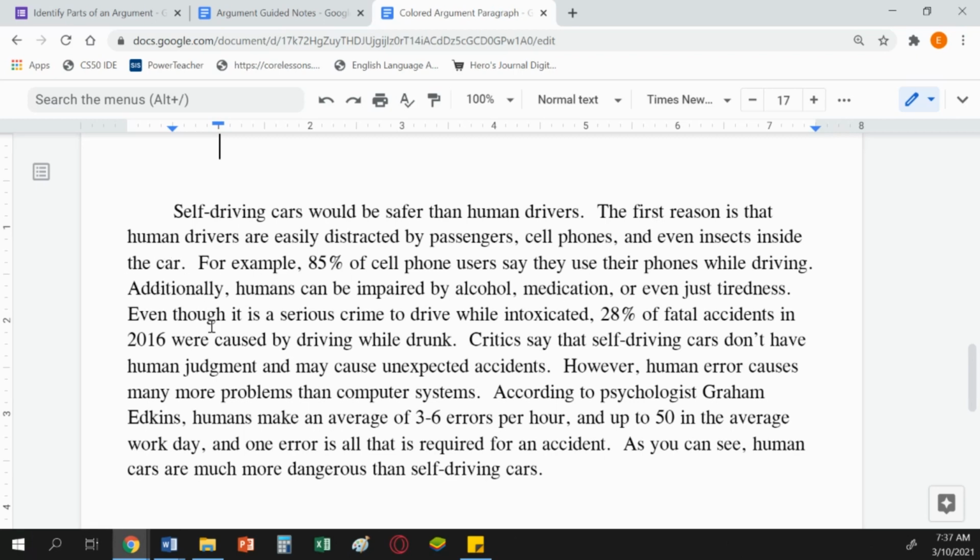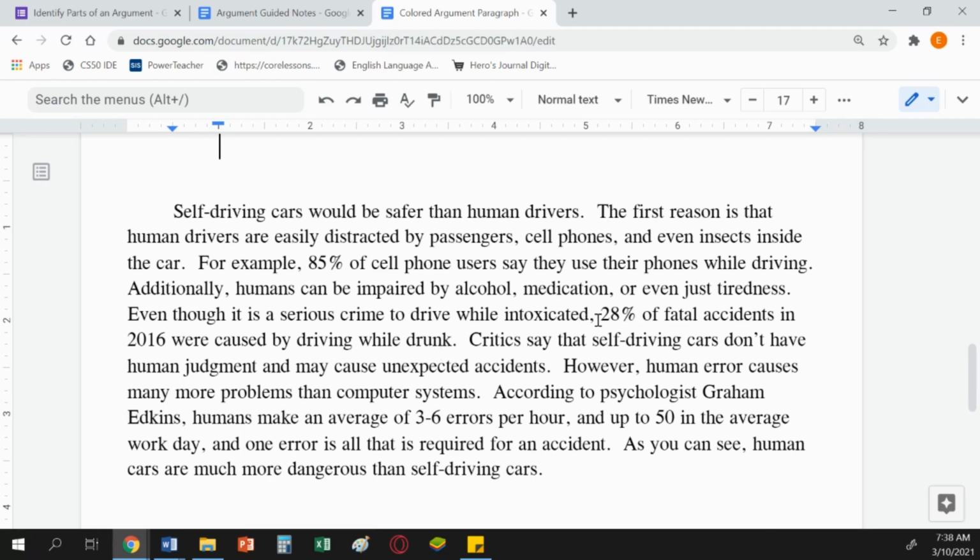Additionally, so an additional reason here, humans can be impaired by alcohol, medication, or even just tiredness. So our writer is going on to give another reason here. People can be less reliable for all sorts of reasons. Even though it's a serious crime to drive while intoxicated, 28% of fatal accidents in 2016 were caused by driving while drunk.